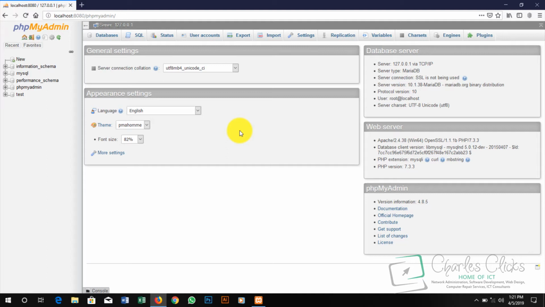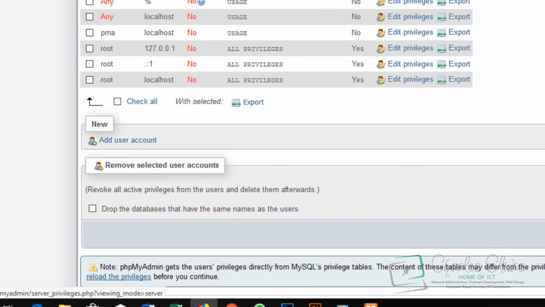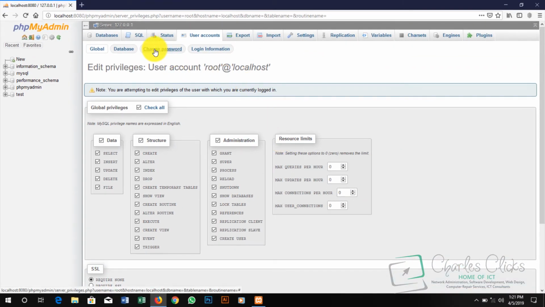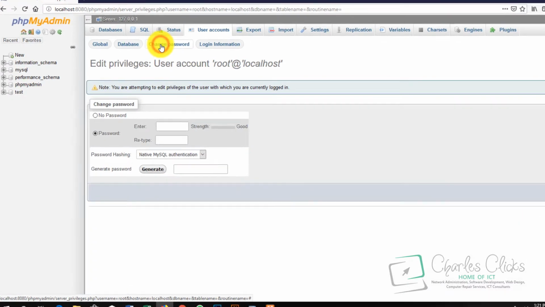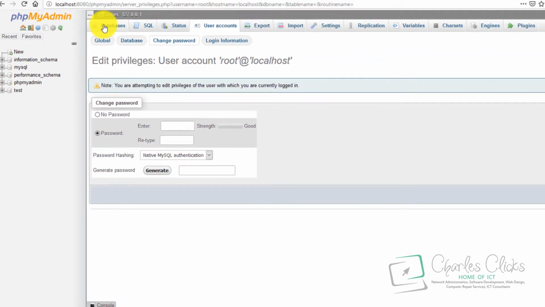So we can secure this phpMyAdmin by clicking on user accounts, and then we come over here to this root localhost, because this one we'll be using, and then we say edit privileges. Then we can say change password, so we can make changes there. But for the purpose of this lecture, I'll just go with it, no need creating one.